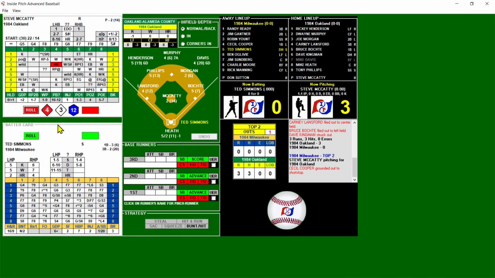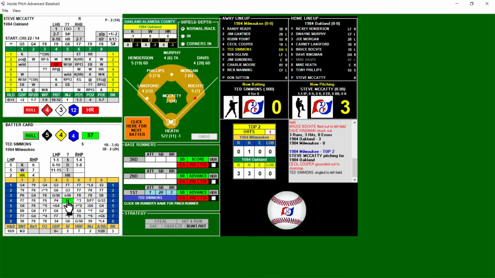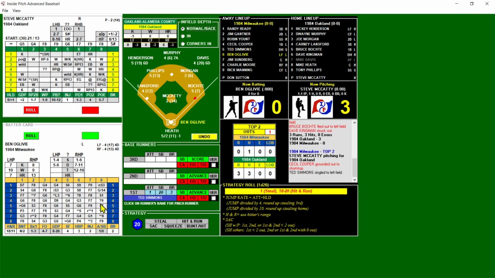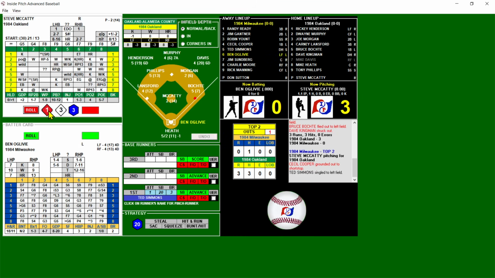And that is a home run chance. Simmons against a right-handed pitcher is only a 4 plus the 1 is a 5. It's not going to be good enough. So he's going to miss. And we got a base hit though, single to left. So Brewers get a base runner. Runner on first, 1 out. Nothing on the strategy for Ben Oglivie.